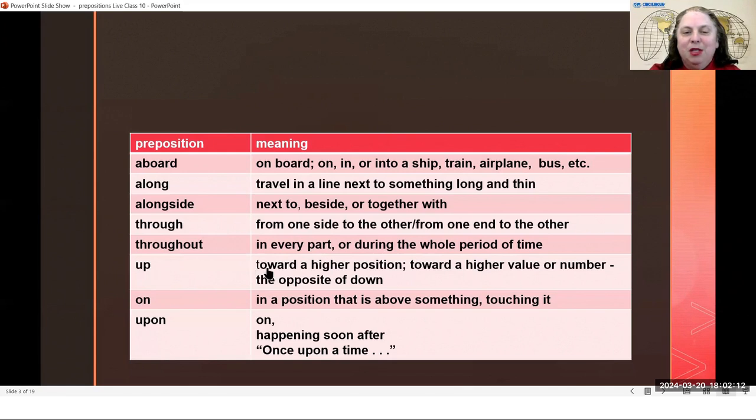Up means going toward a higher position, toward a higher value or number. Up is the opposite of down. On, in a position that is above something and touching it. Upon can mean the same as on. Upon can mean happening soon after, or upon can be used in the phrase once upon a time.